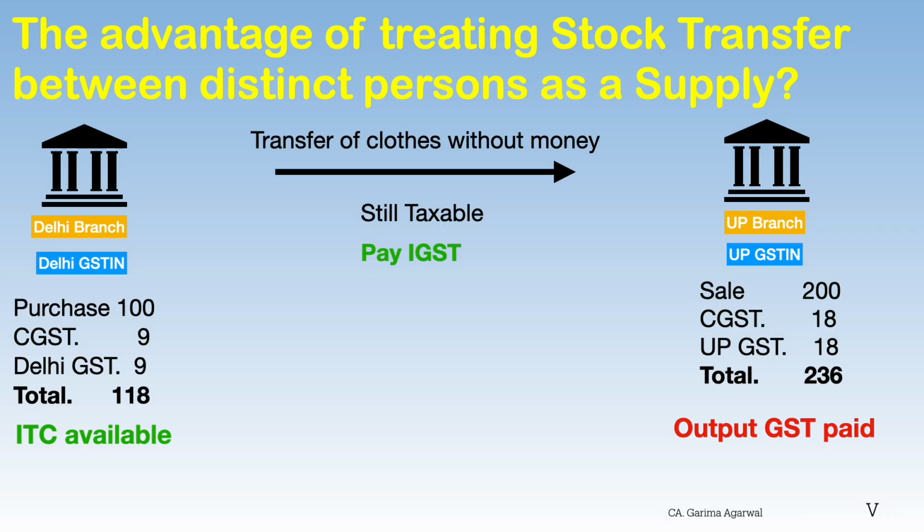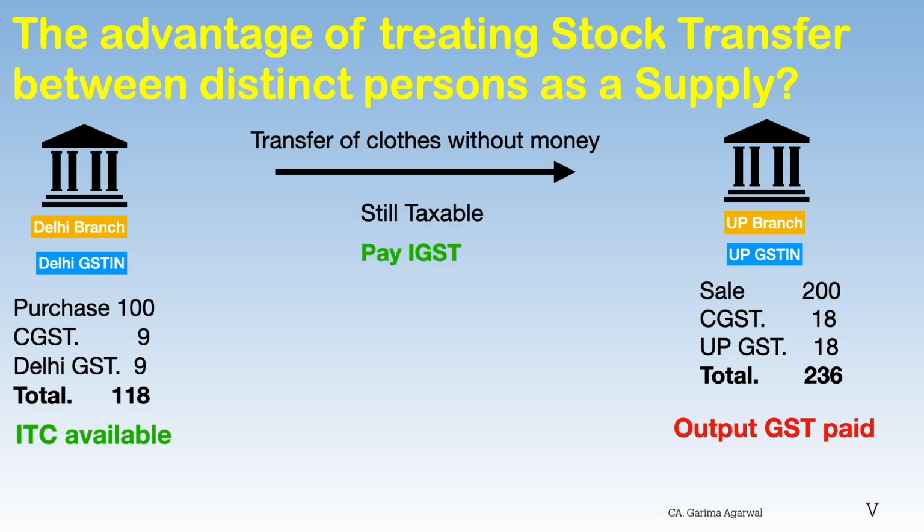Normally, GST applies when you sell to a customer. But Schedule 1 says, even if you transfer goods or services to yourself or your other branch or offices having separate GSTIN, that is GST registration number, without any bill or payment, it is still a supply. Now, if I send goods from Delhi to UP branch in this example, and say I am into a clothing business, is it a sale? No, but GST calls it a supply.